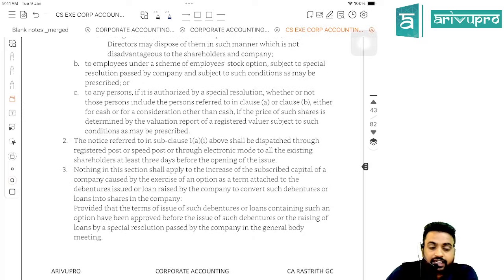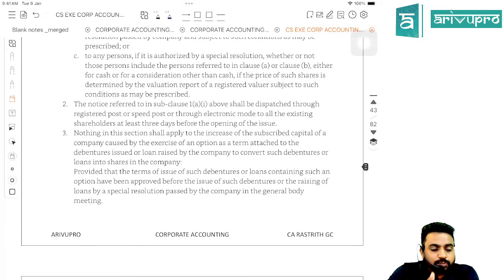Correct? And that notice could be sent through speed post, registered post or email. However, whenever you send it through any of these, it should be sent 3 days before the opening of the issue.